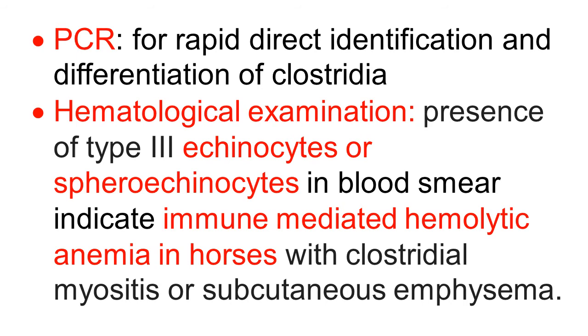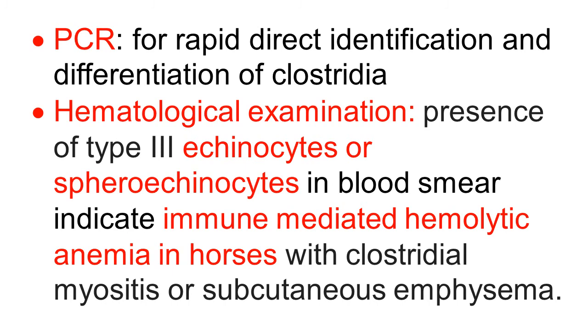PCR technique is a quick and direct identification and differentiation of Clostridium. Malignant edema is caused by various species of Clostridium that can be differentiated by PCR technique. Hematological examination of blood smear shows the presence of type 3 echinocytes.